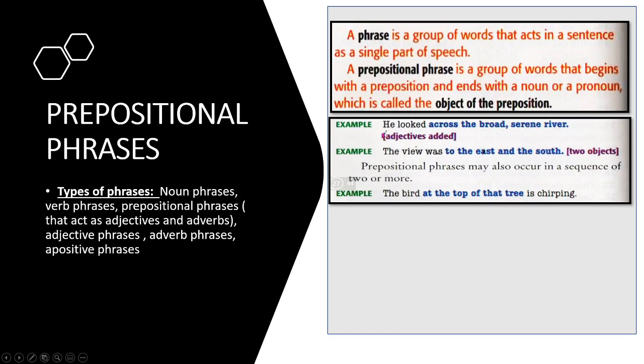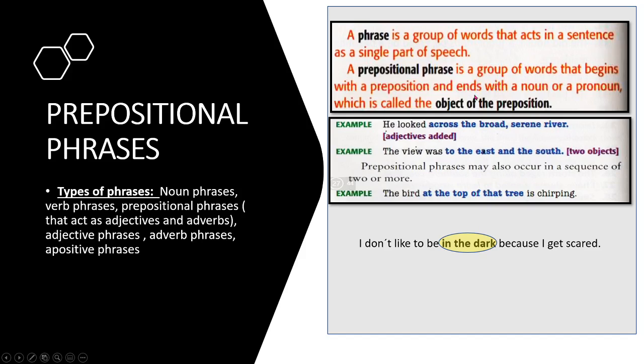So let's see the examples we have here. He looked across the broad Syrian river. You see that the word across is a preposition, and broad and Syrian are adjectives, and the noun is river.